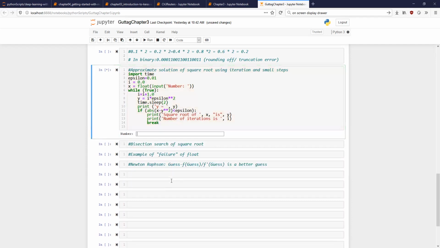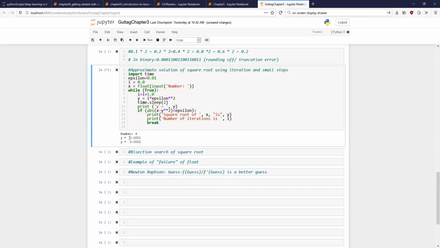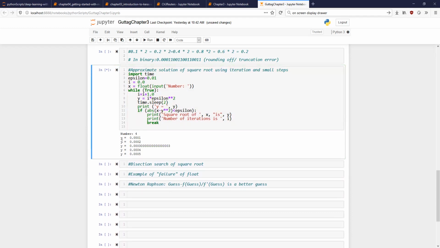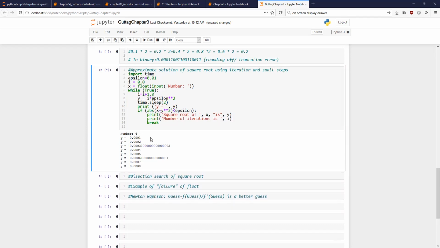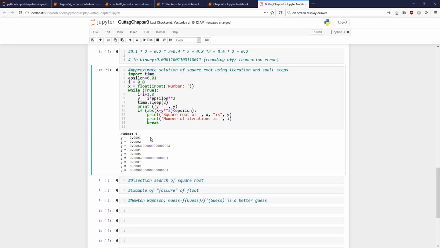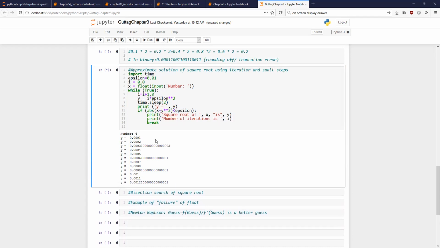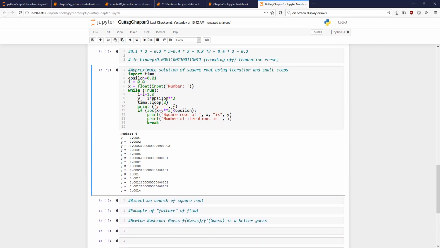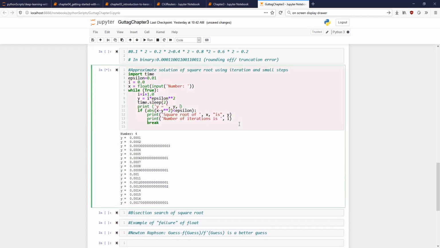Let us run this. The number that I'm giving, again, let us take 4. What is the value of y? Look at the value of y. How is it changing? Can you see that? Initially, y was 0.001. So what am I comparing? I'm comparing x minus y squared. What should be the first value of x minus y squared? 3.99. Okay, so let us do that also.